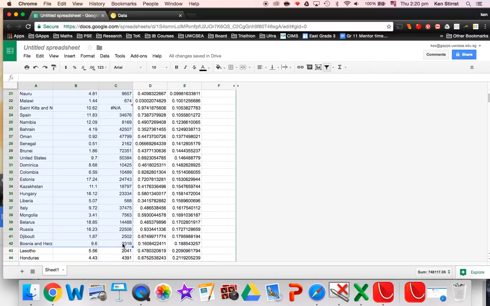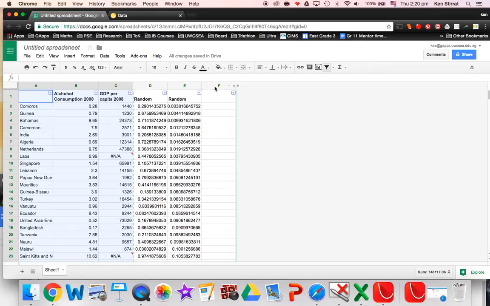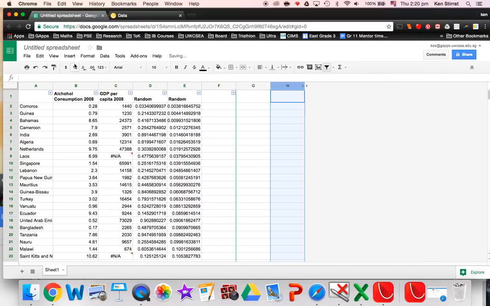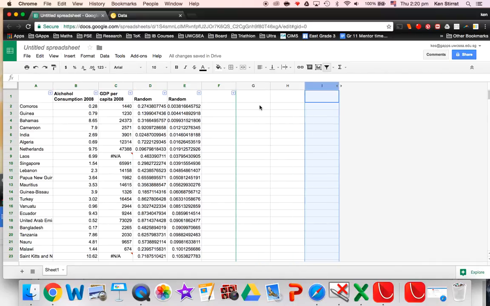I'll just go up to here. So Command C, that's 3 columns. So I'm going to grab another column here: insert column right, insert column right, insert column right. Each time you do something, these random numbers change again. That's fine. So I'm going to click on here. Now, if I do Command V, look what happens.